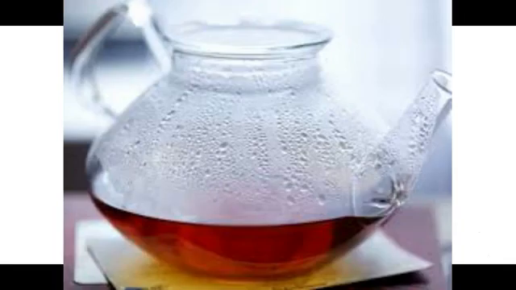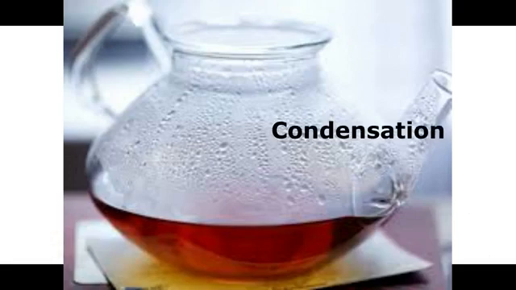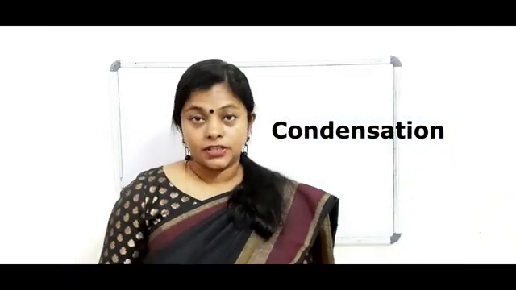The steam cools down and forms tiny water droplets, and the process by which the water droplets are formed is known as condensation. So you have studied about freezing, then melting, then boiling and evaporation.